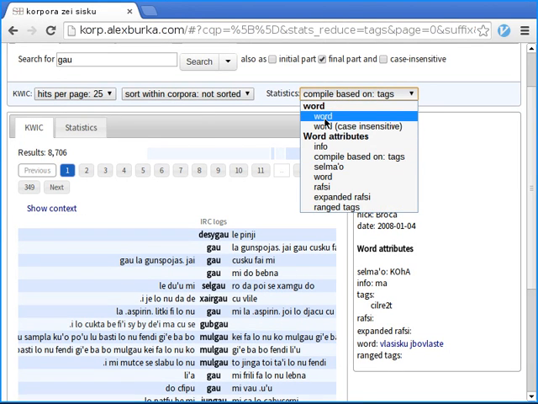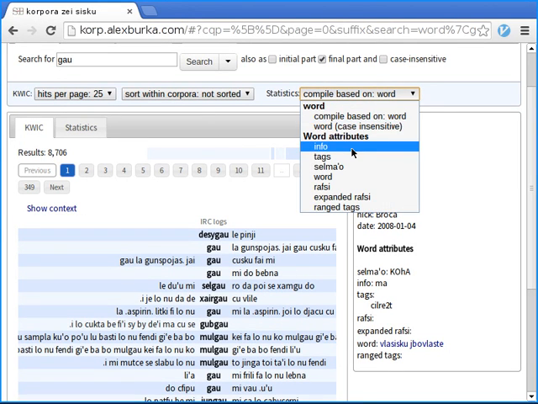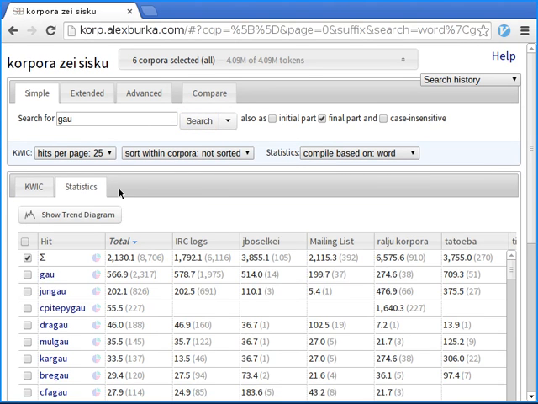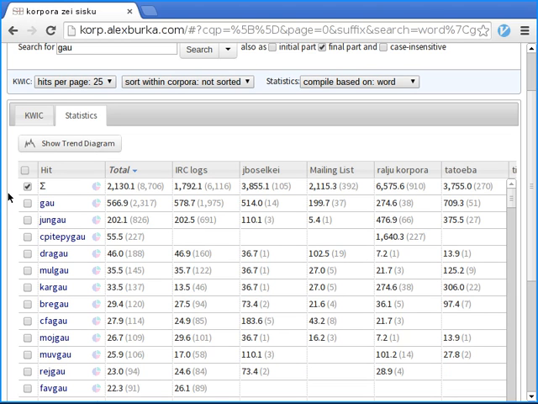Let's do statistics based on word this time. Okay, let's search again. Okay, so this is the statistics we get. So we have gau, jungau, and spitapagau at the top. And here we're seeing in which different corpora we get hits. So Spitapagau is only used in the Raljo corpora, where the main written translation and works are. So Spitapagau is from the Wonderful Wizard of Oz, and it's the Scarecrow.